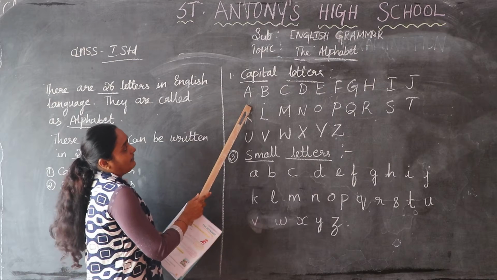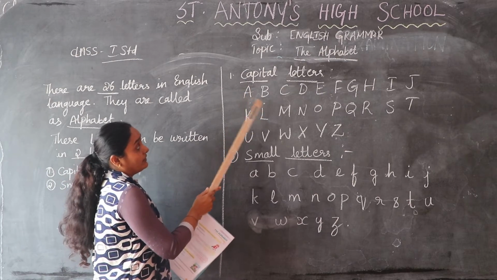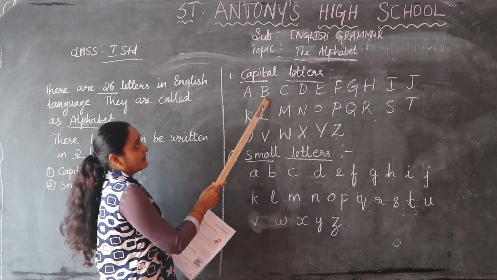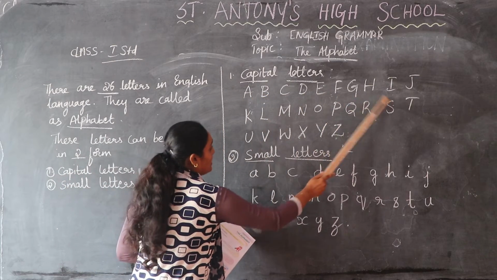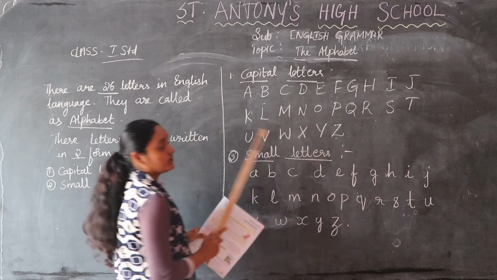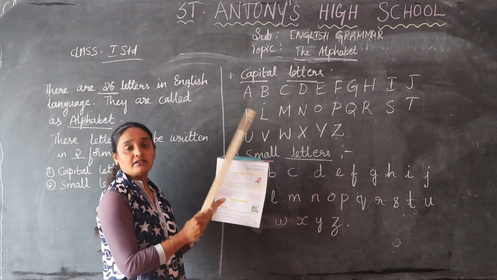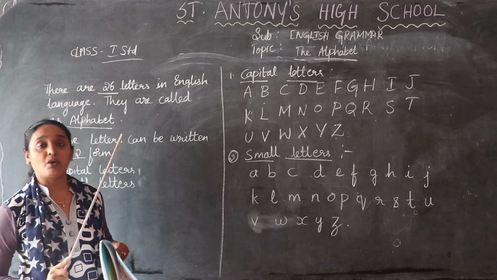After A, B should come. After B, C should come. So it is arranged in a collection in correct order. If you mix it, it is not in a proper order.